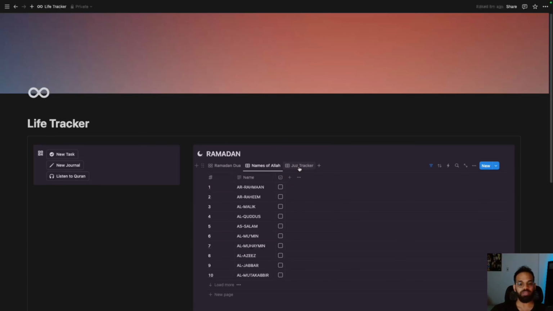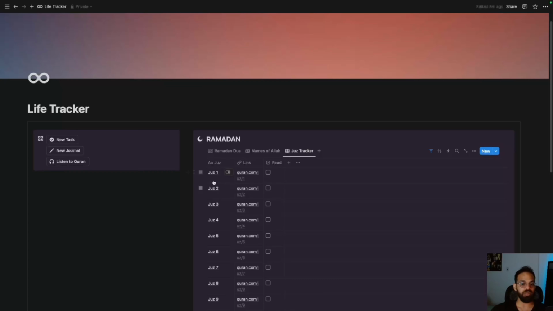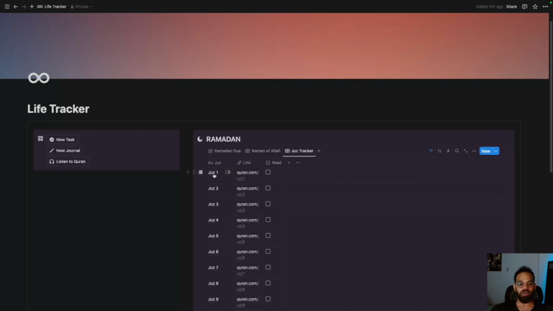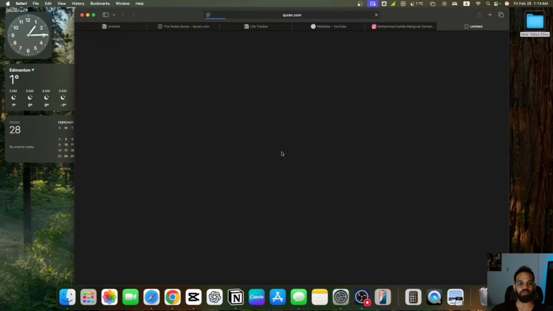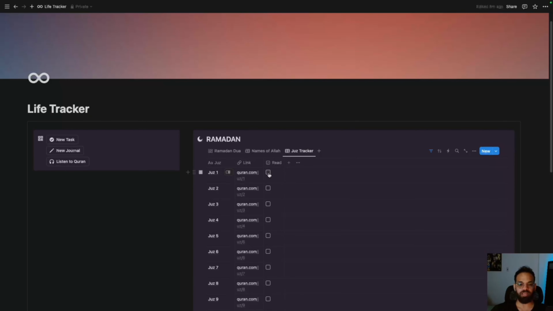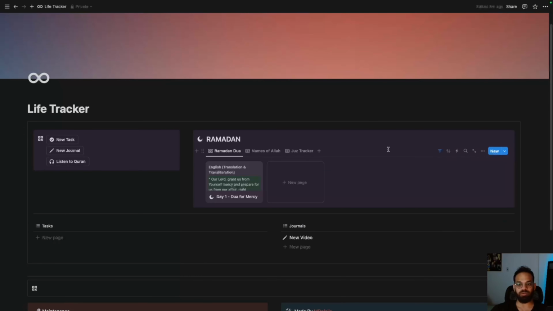The next part is for reciting Quran. You will be able to read and follow along with how much you read. So this is the first juz of Quran. You basically just press this link here and it will take you to a screen where you can read the first juz. Similar thing. So once you read it, you're gonna just tag it as read and it's going to disappear. So notice now it's not here, and so on and so forth. And this is basically for the Ramadan corner.